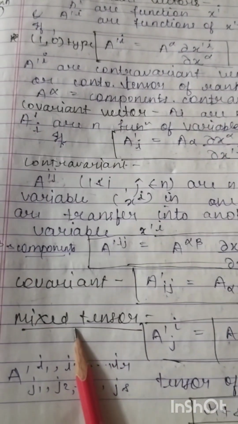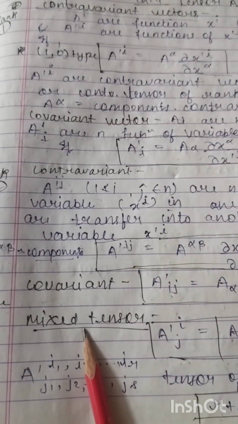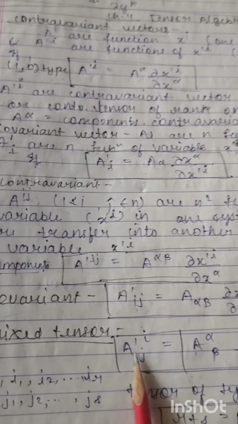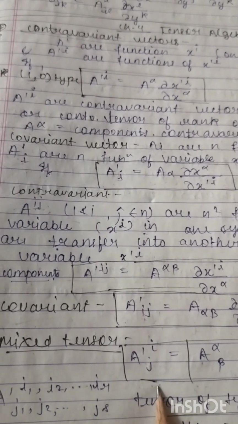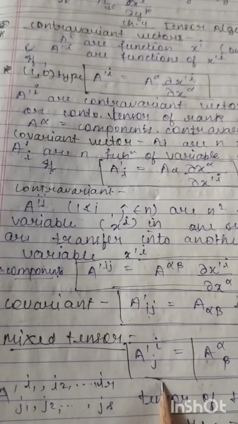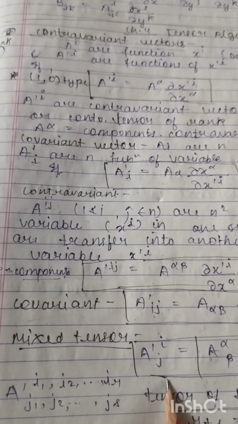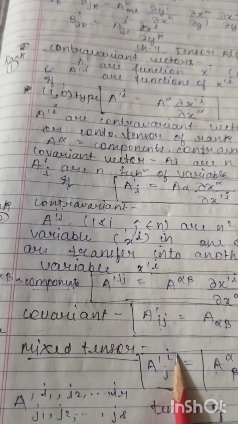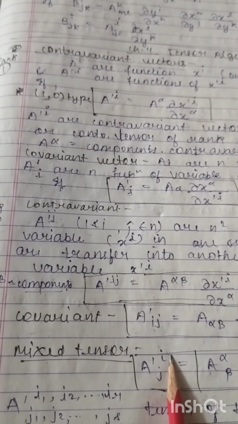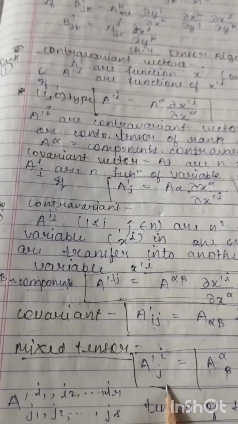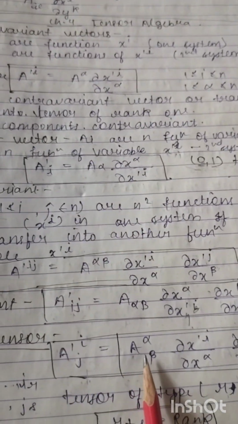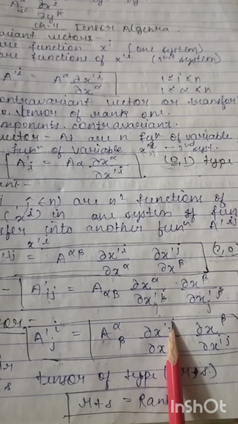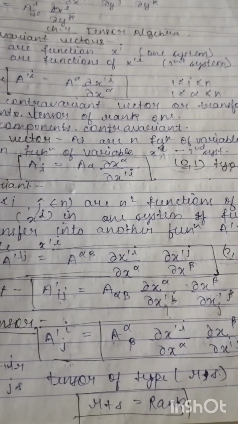Now what is a mixed tensor? A mixed tensor is generally a mixture of covariant and contravariant tensor. A mixed tensor can be written as A with superscript i and subscript j. As I already told you, it is the combination of covariant and contravariant vector. So A to the power i describes the contravariant vector, and A subscript j describes the covariant vector. It is written in this form, i in the contravariant and j in the covariant.